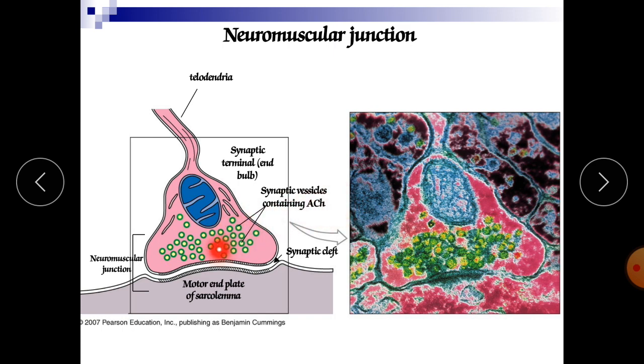Whenever the process of transmission of impulses occurs, the acetylcholine, the neurotransmitter which is in the vesicles, will be released here and will transfer from this neuron to this muscle end plate, to this motor end plate of the sarcolemma. So in this fashion, at the neuromuscular junction, the transmission of the impulse will occur.